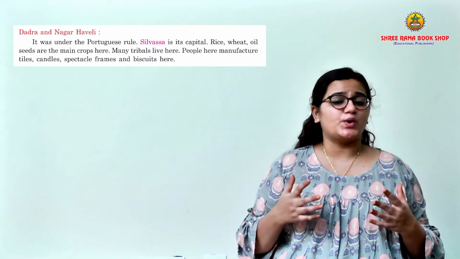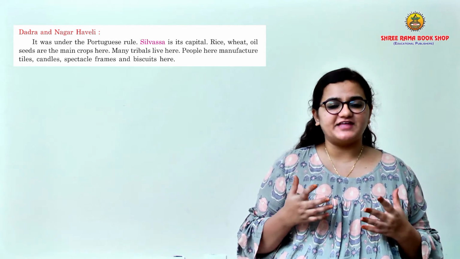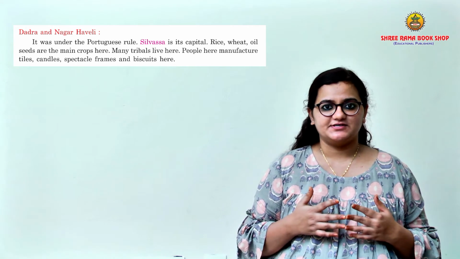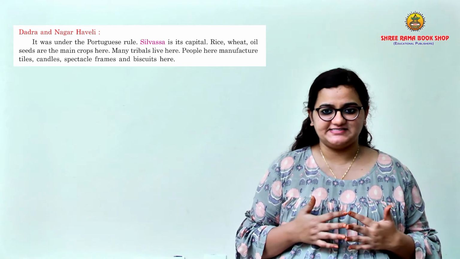So Bhabha Atomic Research Center is one of the most important places found here, and it is at Trombay. Now let us come and discuss about Dadra and Nagar Haveli. It was under the rule of the Portuguese, children. So the capital city of Dadra and Nagar Haveli is what? Silvassa. Silvassa is the capital city.